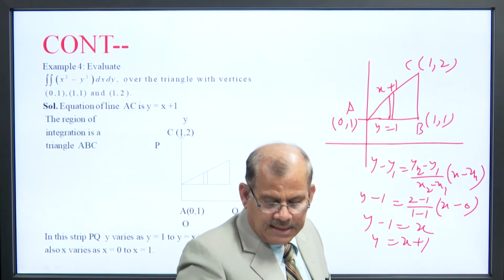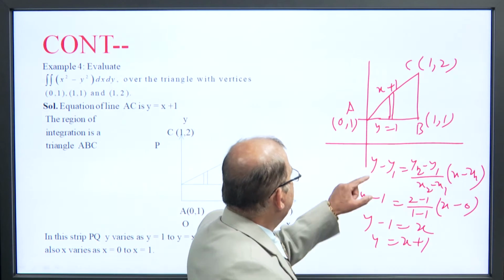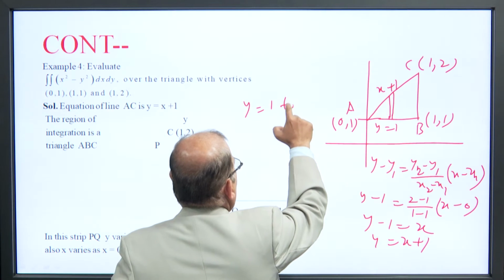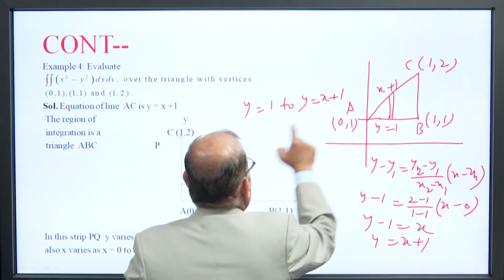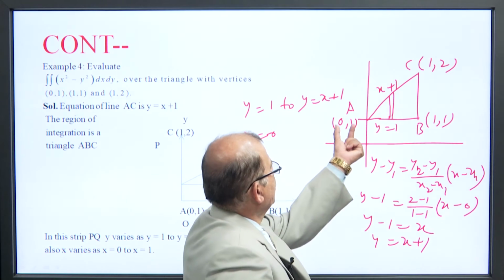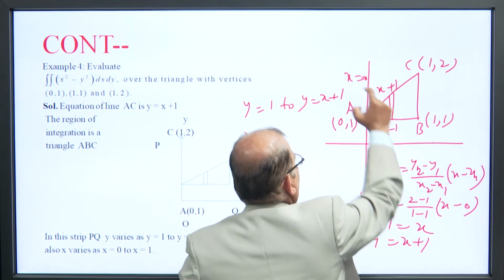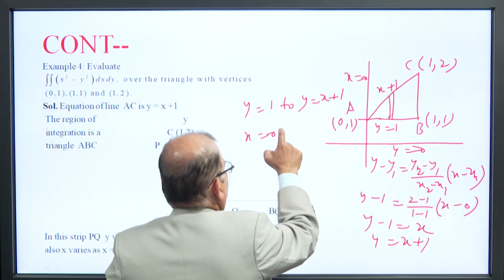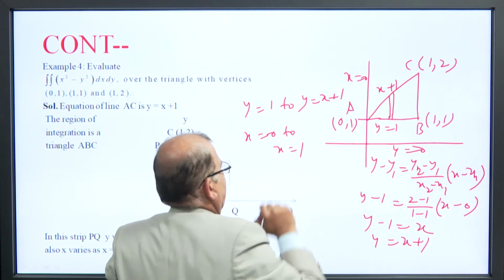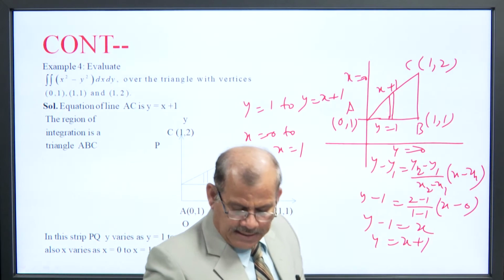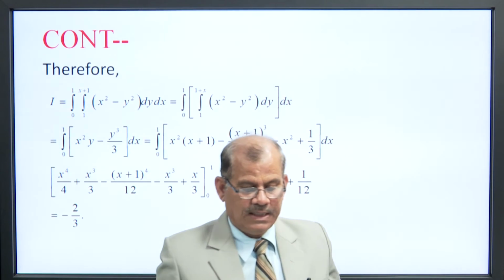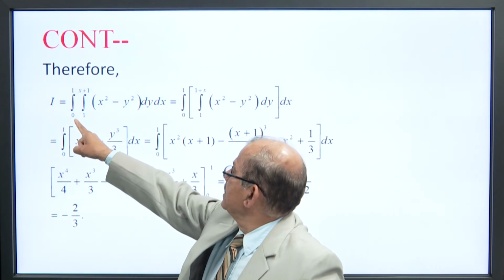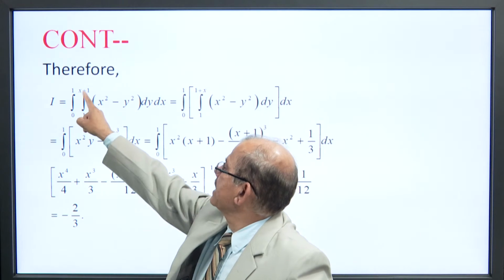Here y varies from y equals 1 to y equals x plus 1, and x varies from x equals 0, which is the line x equals 0, to x equals 1. So the limits of integration are: x varies from 0 to 1, and y varies from 1 to x plus 1.